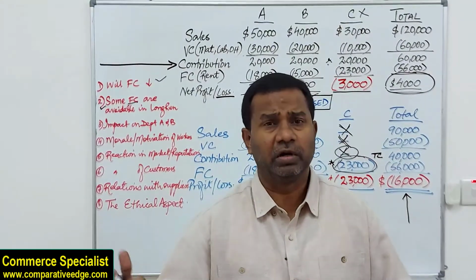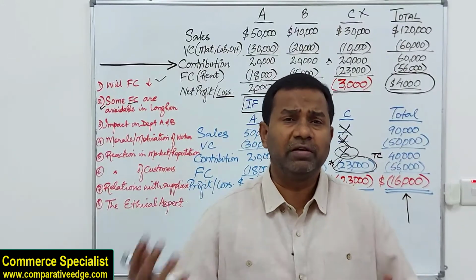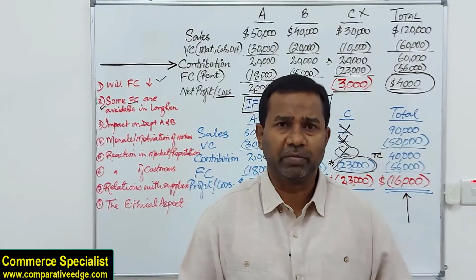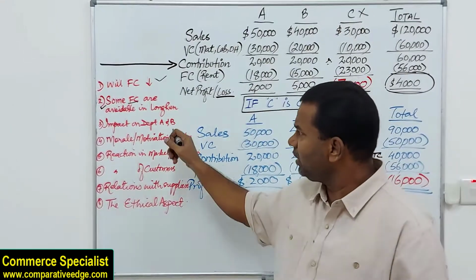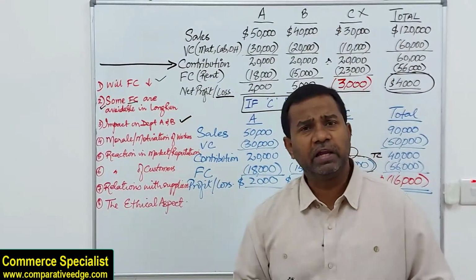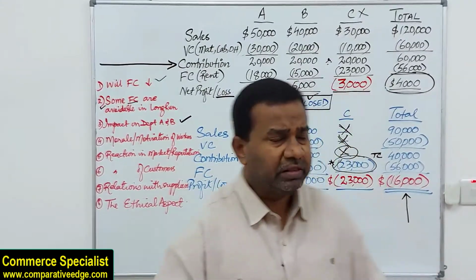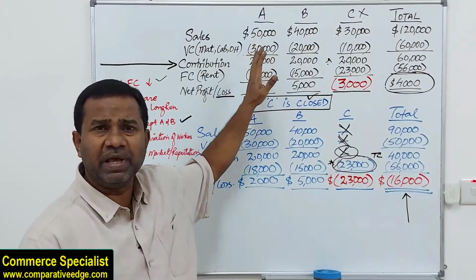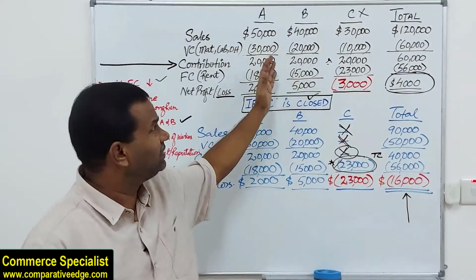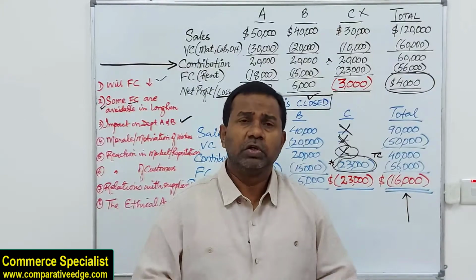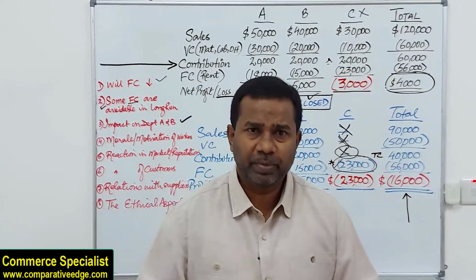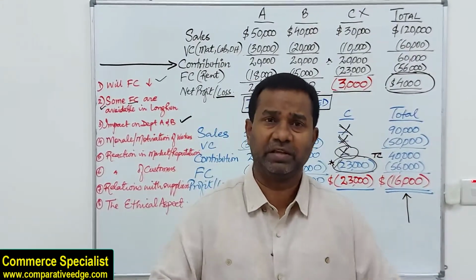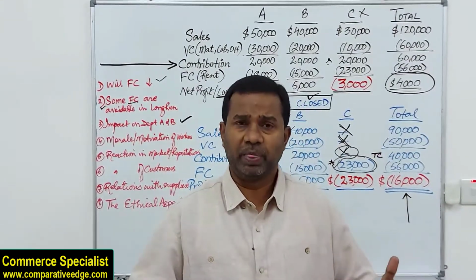Later, sometimes it's good when you are able to eliminate or at least avoid some fixed costs and get some alternative income coming in. The next part is impact on department A and B. Now let's assume this was a departmental store. A was selling men's clothing, B for ladies, and C for kids. So you see, when a family comes to shop, the father is buying things, the mother and the children are also forcing them to buy things they don't want to buy for them, whatever.